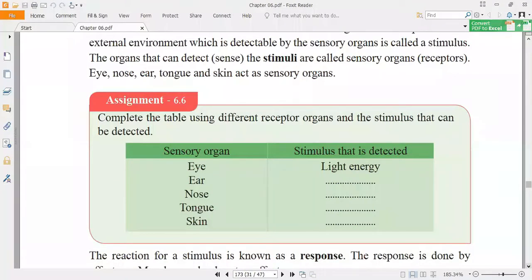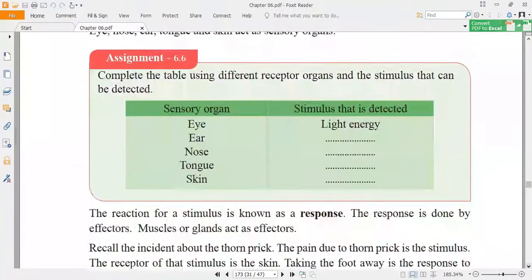And the eye, light energy. And what about the ear? Ear, what stimulus is detected? Sound energy, right? Nose, smell, okay? And tongue, the taste. And the skin, the feelings, okay? The pain, okay? Everything, the skin, okay? So that is the stimulus that is detected, right?